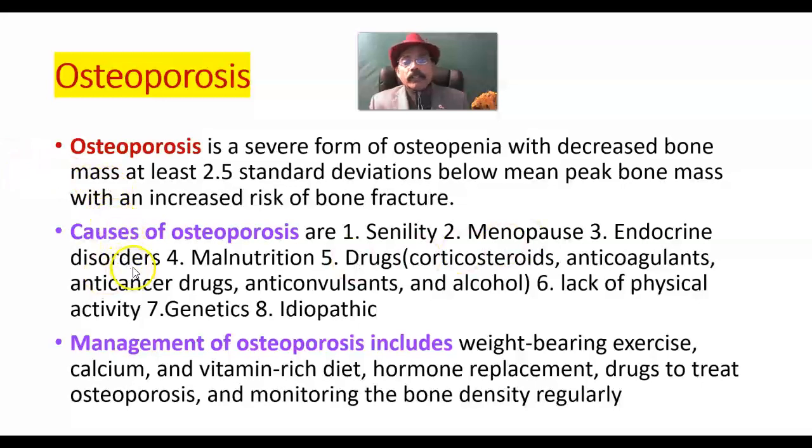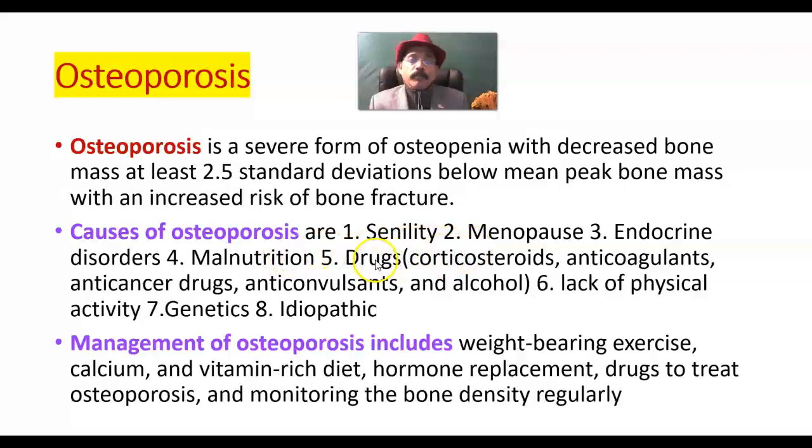Endocrine disorders, maybe hyperthyroidism, hypothyroidism, Addison's disease, pituitary tumor, like this. Endocrine disorders may lead to osteoporosis. Malnutrition. Due to malnutrition, calcium and vitamin D may not be absorbed.